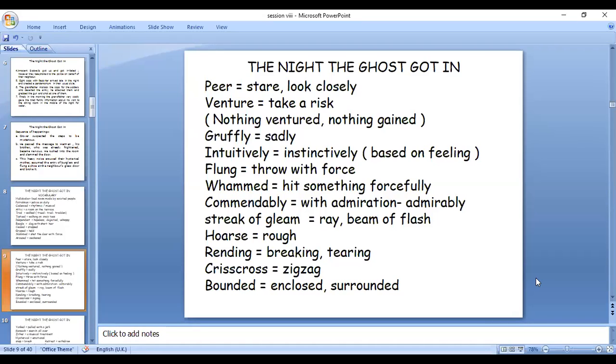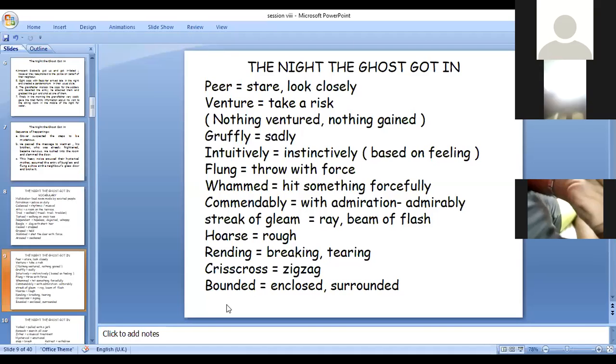And then hoarse means rough. You have got another word also, coarse, C-O-A-R-S-E, coarse. Coarse also means rough, like coarse cloth. Coarse means rough. Here it is rough. It refers to the voice, hoarse voice. Rending means breaking or tearing. Rend, R-E-N-D, present tense. Past tense of rend is rent, R-E-N-T, rent. Okay, breaking and tearing.